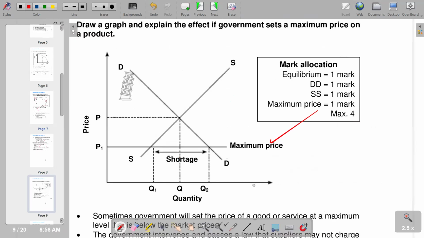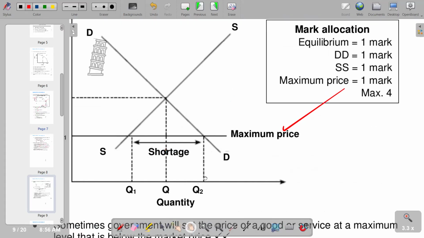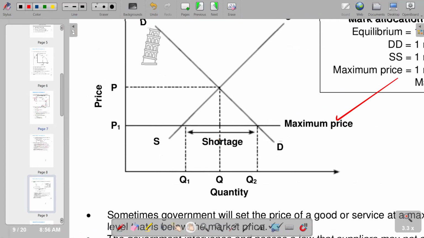So with that, we can see that when a price is set below the equilibrium, we are going to have a situation whereby the demand will be at Q2 here at this point, and the supply will be at this point, which is going to be represented by Q1. So in that case, we are going to have demand more than supply. In other words, it's going to create a shortage, which is the difference between the 2 points. So basically, that's what we have.